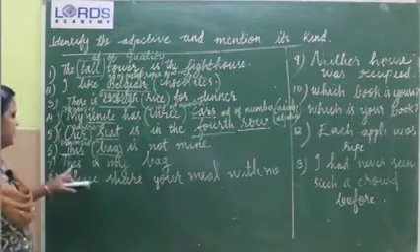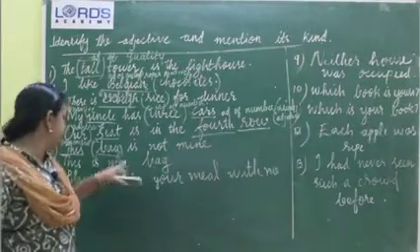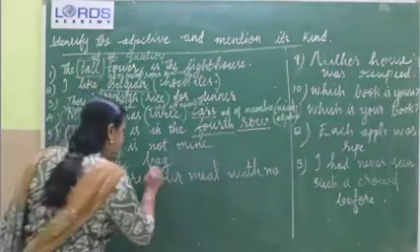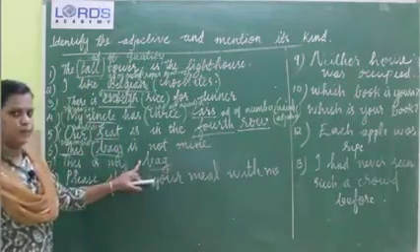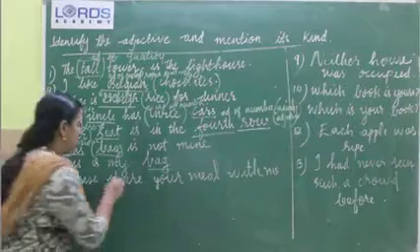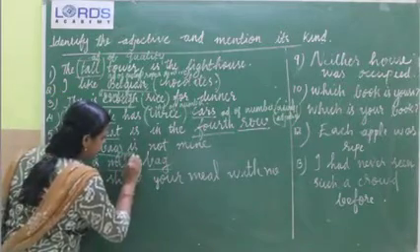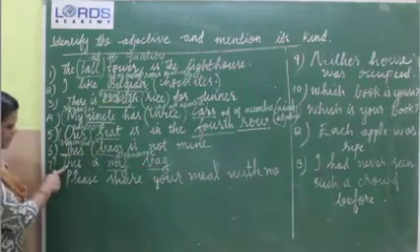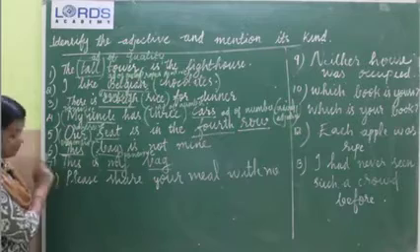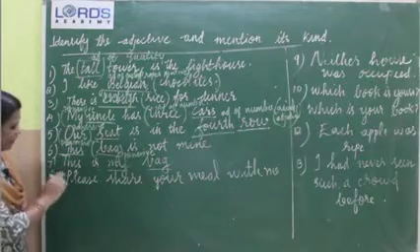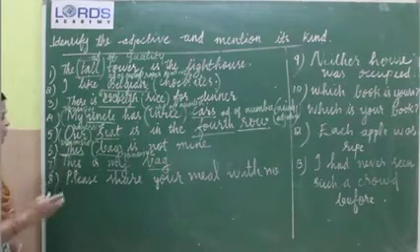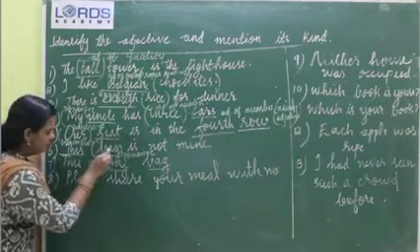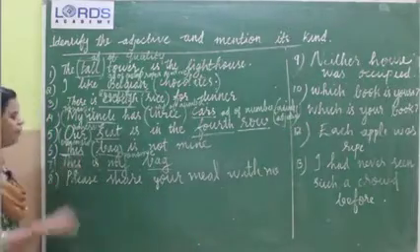Next one. This is my bag. See this sentence. Pick out the noun. Bag. Whose bag? My bag. So my is a possessive adjective. This is not a demonstrative adjective. Why? Because it is not followed by a noun.